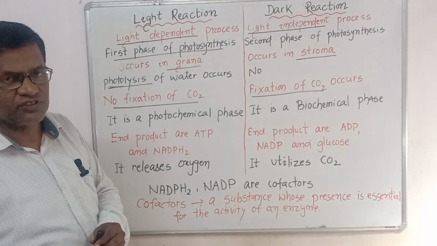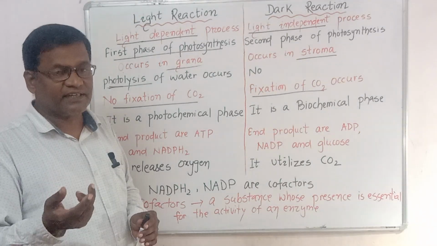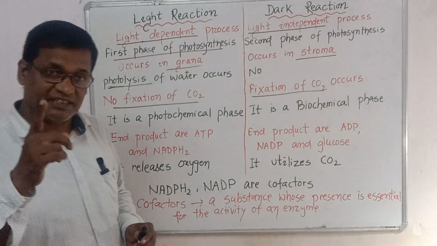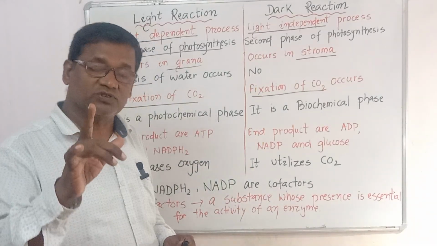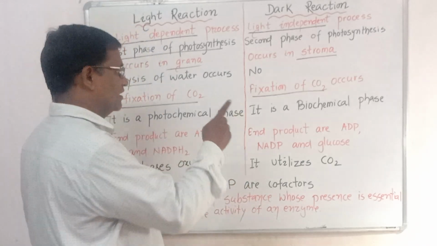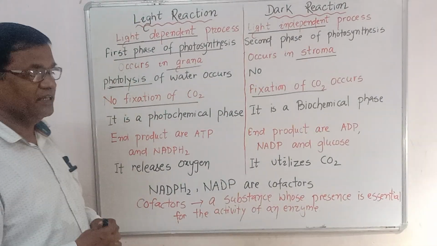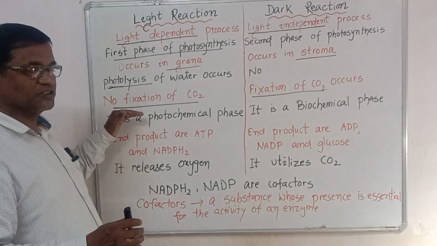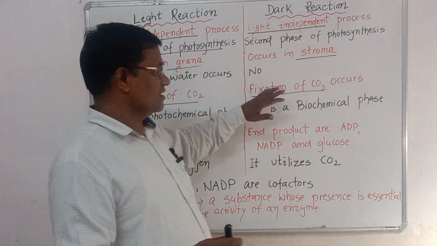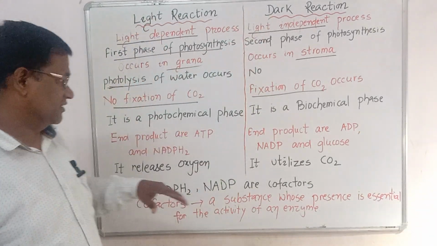In photosynthesis, carbon dioxide is converted into glucose. That's why it is called fixation of carbon dioxide. In simple terms, photolysis occurs in the light reaction, and fixation of carbon dioxide occurs in the dark reaction.